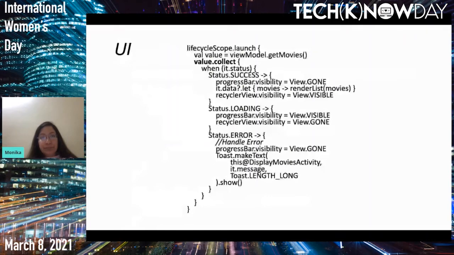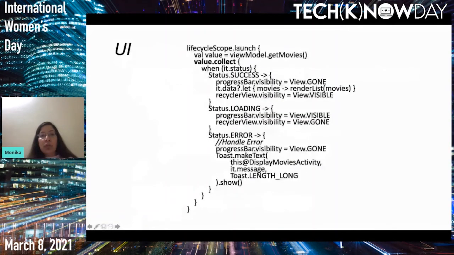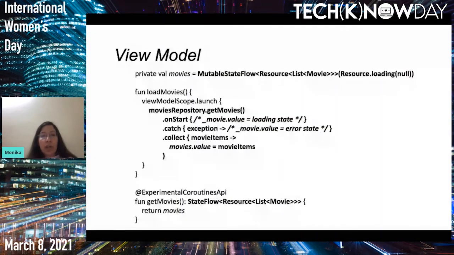So here we make the view model method call and we collect the value. So we are collecting the state flow here, and we are not keeping the return type of this method as mutable state flow because we don't want the UI to manipulate the state flow. We just want the UI to consume the state flow.